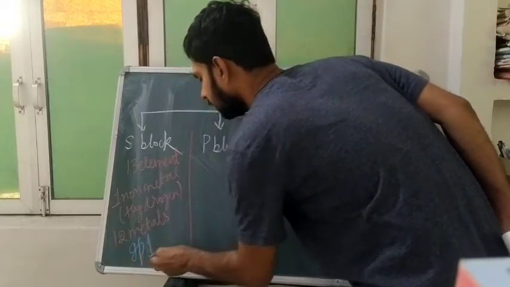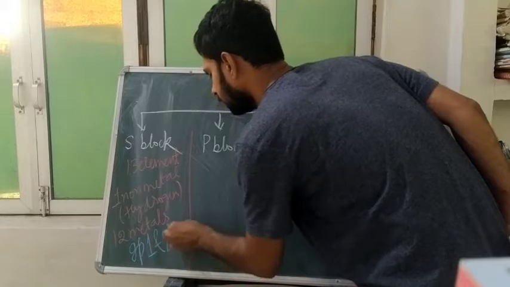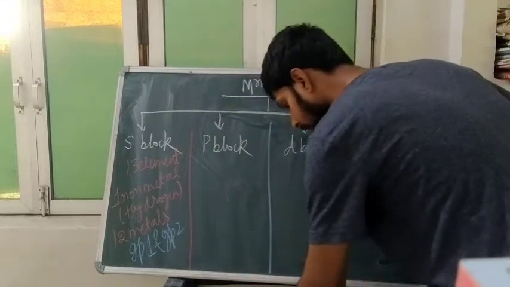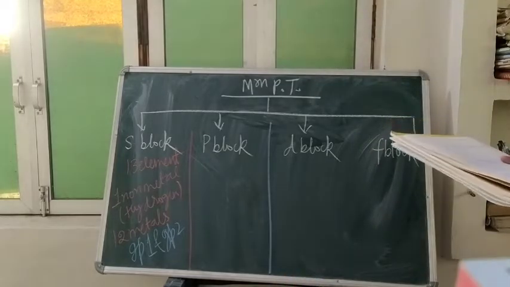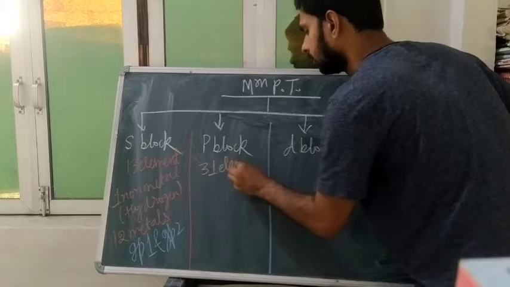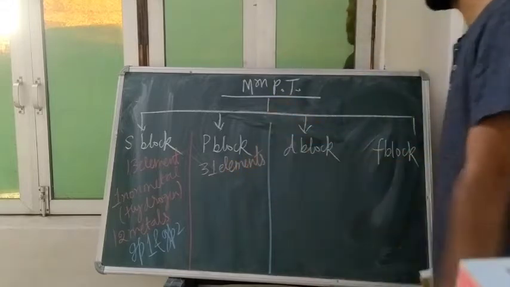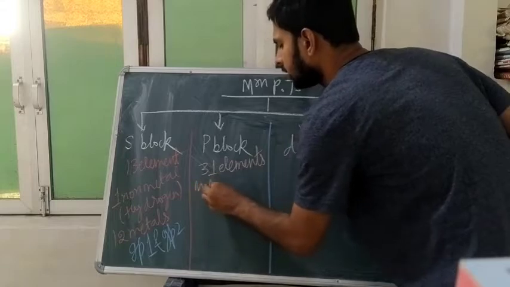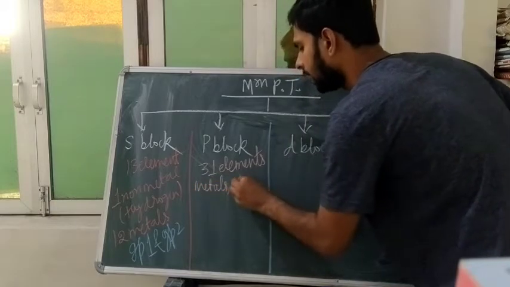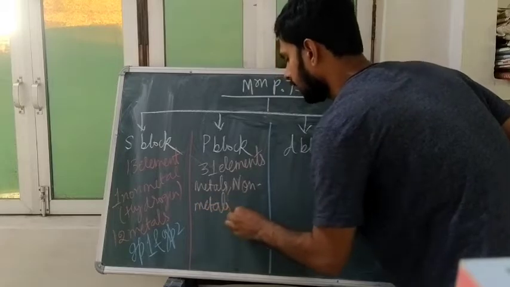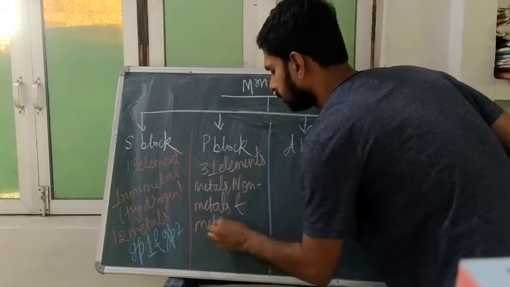The P block has 31 elements, and there will be metals, non-metals, and metalloids.